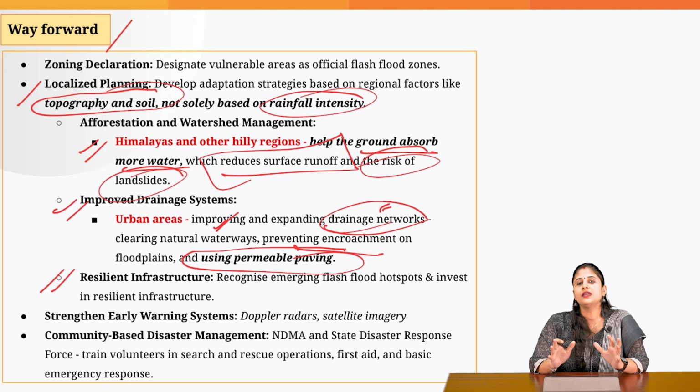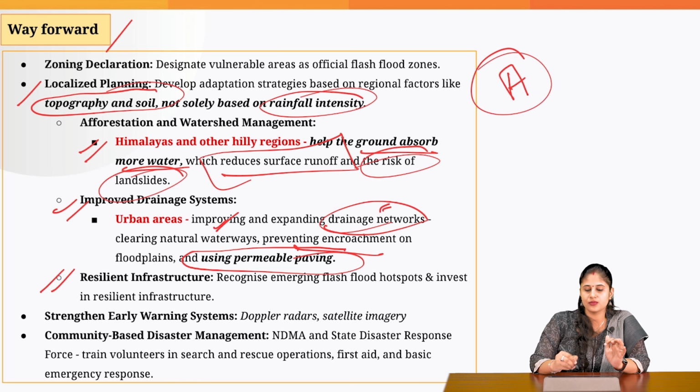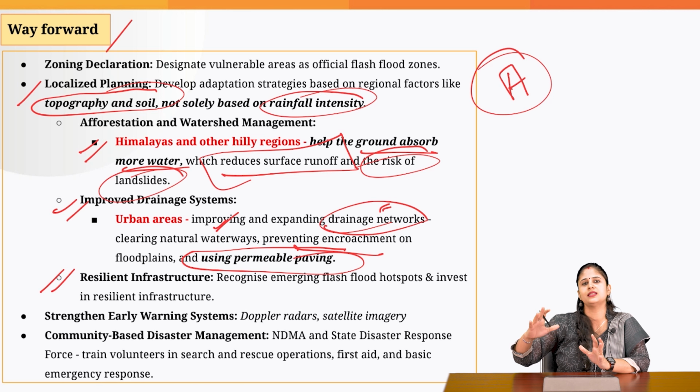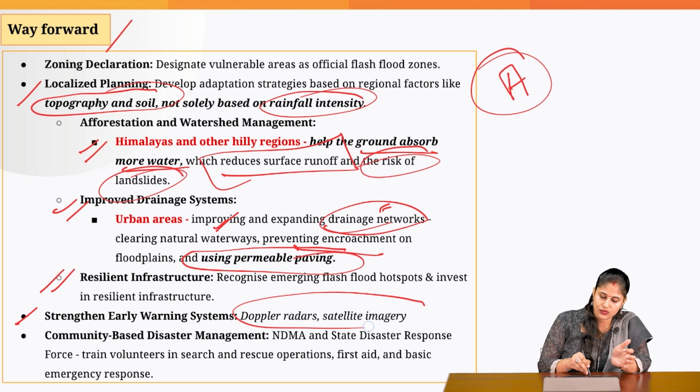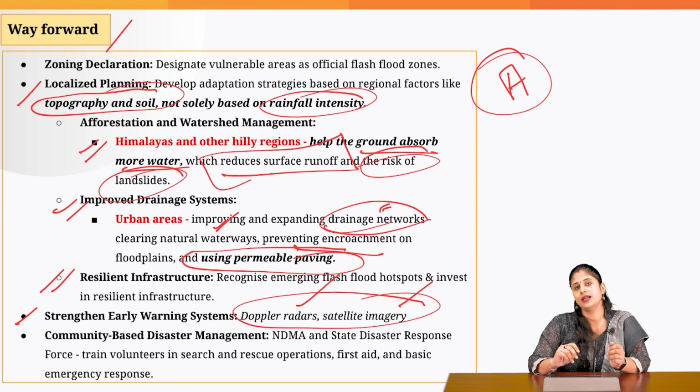And once we know that this particular region A is more prone to flash floods, accordingly, disaster resilient infrastructure needs to be put in place so that we can minimize the loss of life and property. Then we need to strengthen the early warning system so that on a real-time basis, we can track which area might be impacted by the flash floods. For that, we need to strengthen the Doppler radars and the satellite imagery.